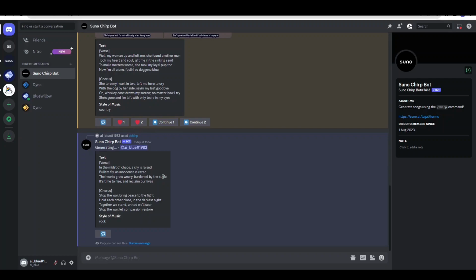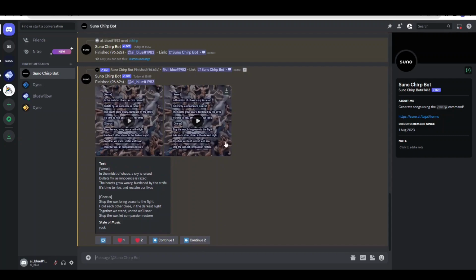Now we just wait for it to generate the 2 options of the sounds that we're going to use. It takes a while to generate the sounds. Because this is a beta, there are limits to how many generations you can make in a given day. Also, this may not always be free. We've seen with a lot of tools, they're free for a period of time, and then after a while you have to pay, or everything goes behind a paywall. So if you want to give this a try, you're better off doing that now.